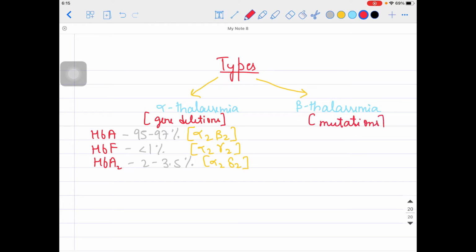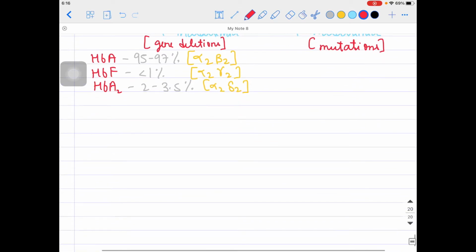So beta thalassemia most commonly happens with mutations, and alpha thalassemia most commonly due to gene deletions, guys. First of all, let's expose the beta thalassemia, how it will be looking, and how it is very important for our examination purpose also. So let's talk about that as well.